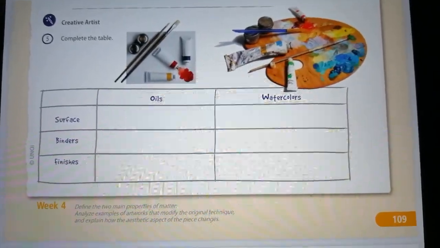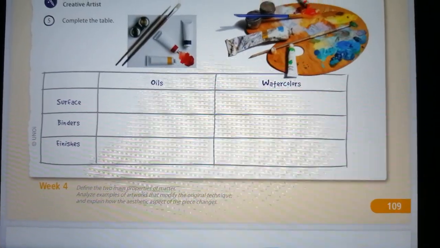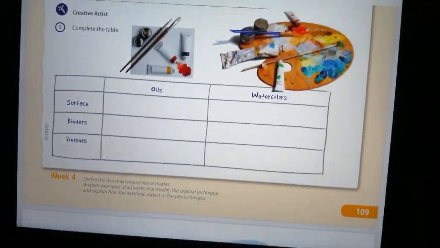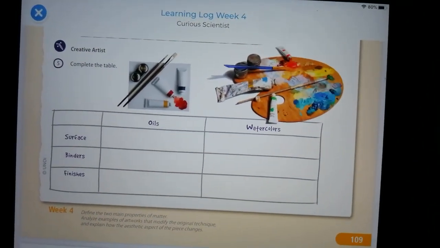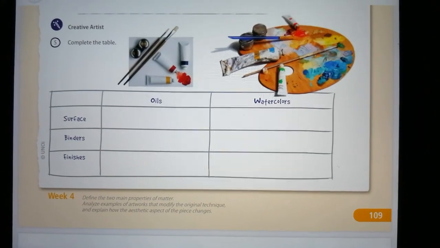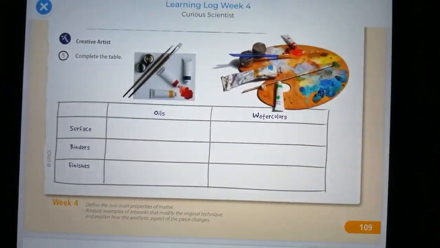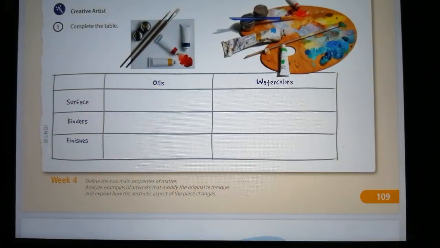Then we have the Creative Artist part, and we need to fill the table with examples of surface, the binders, which are substances that hold the particles of pigment together in paint. Basically, what we use for doing paints. And the finishes, which are the materials used for giving the final touches to paintings.